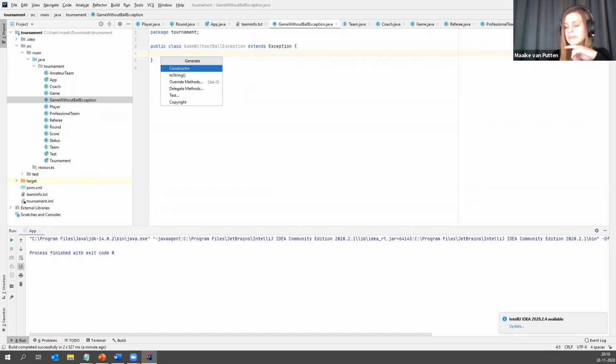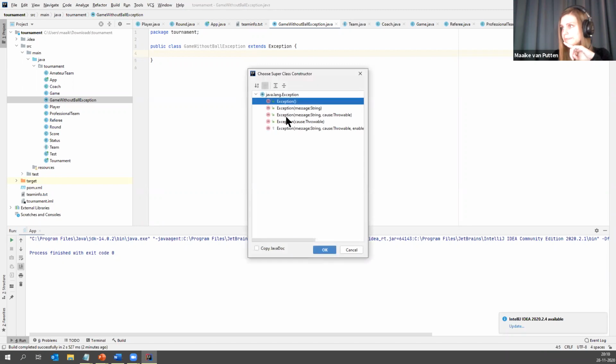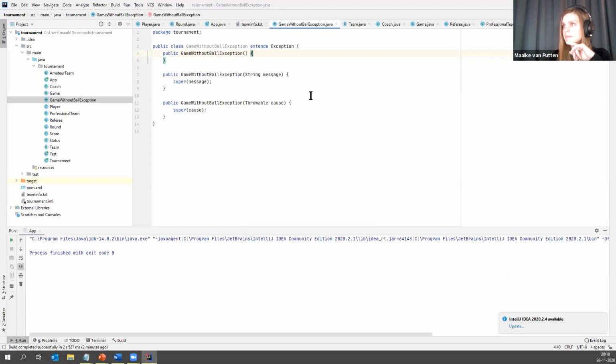Well, as you guys might know, I'm somewhat lazy. So I'm just going to, there we go. And in here, I'm just going to say exception cause. Yeah. So I made the 3 constructors, and now I have made my own exception.